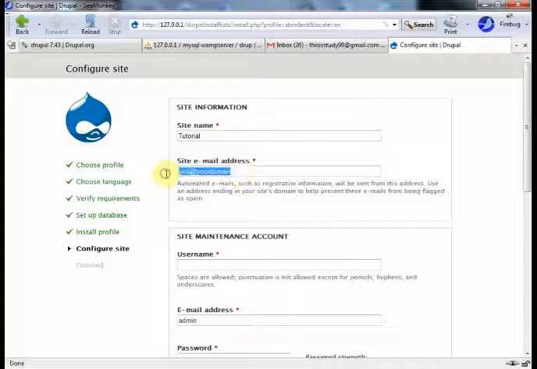Here you can give your email address. This username will be the main admin username. I'll take it as admin.